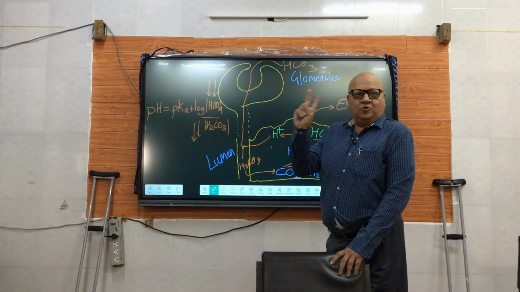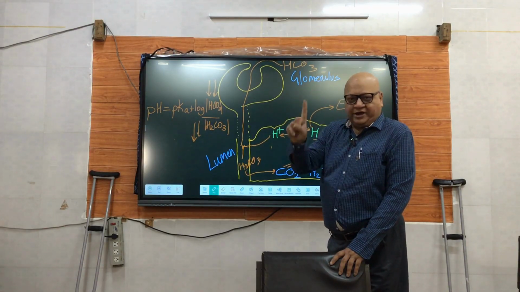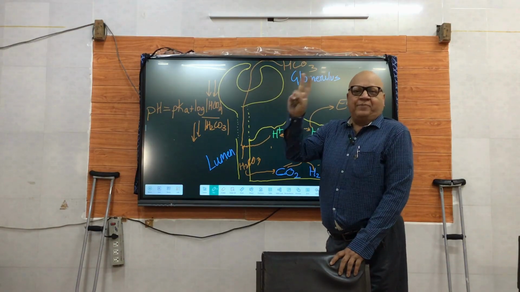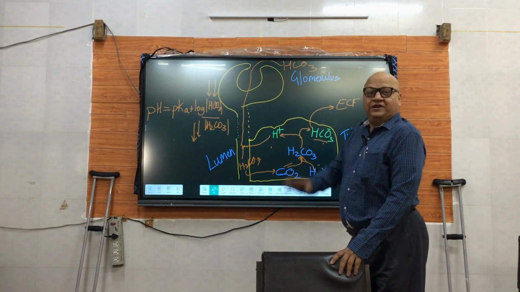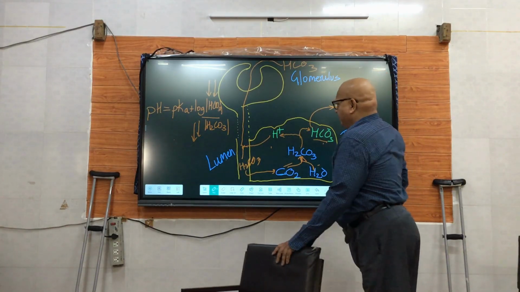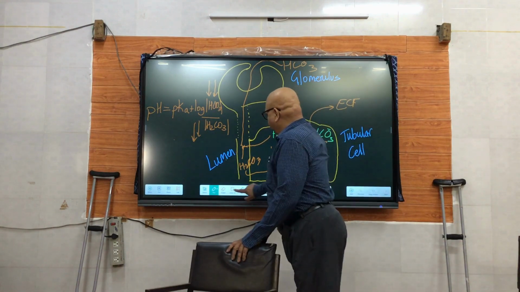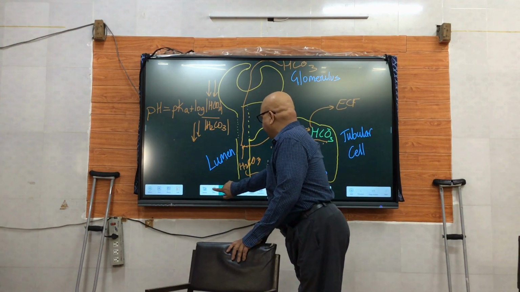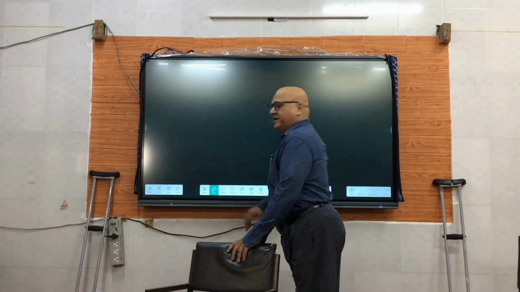So the two processes, bicarbonate reclamation and bicarbonate reabsorption, if both become sluggish, the purpose will be achieved. Bicarbonate concentration will become less. So that's it about it.